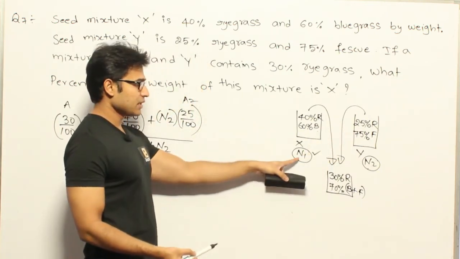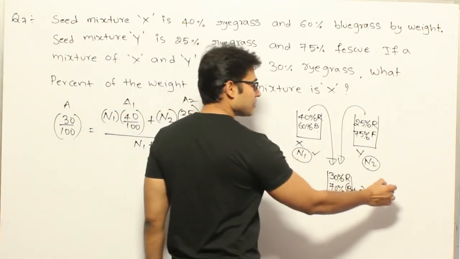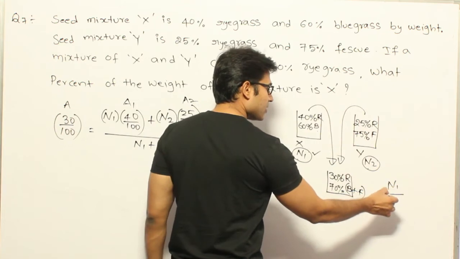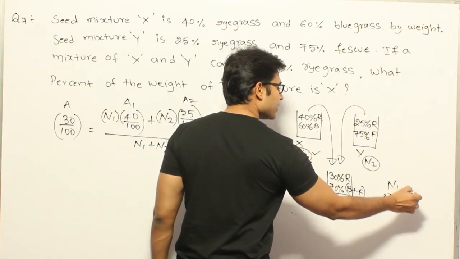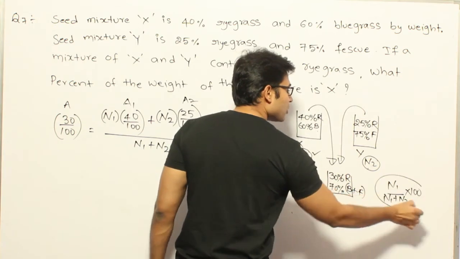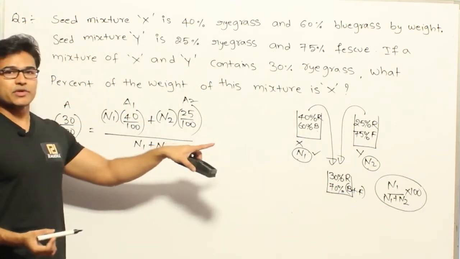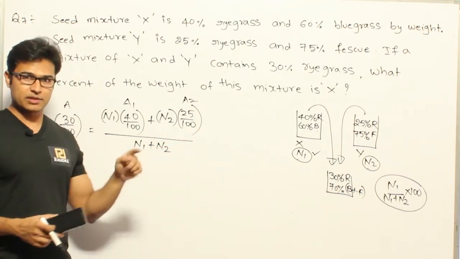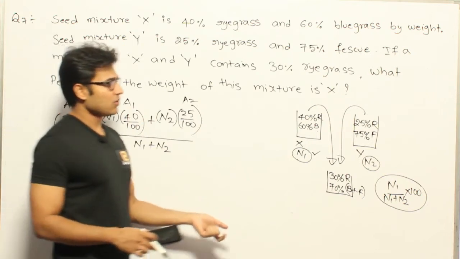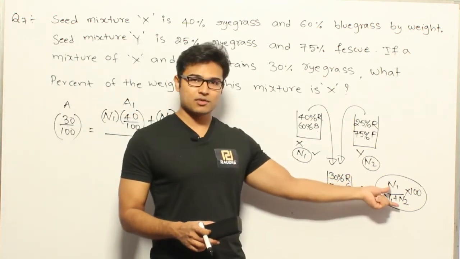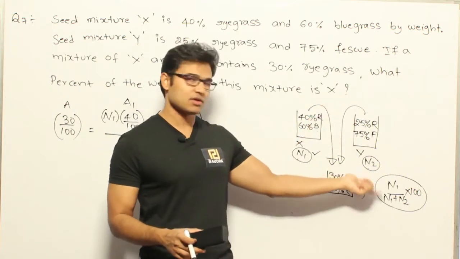If you assume that n1 kgs is taken from here and n2 kgs is taken from here, they are asking this number: n1 divided by n1 plus n2, into 100. So what percent of? I know how to solve that, since this is a percentages question. This topic is discussed in percentages, so I am directly writing it here. If you are not able to understand this, please watch the videos on percentages. You will understand how I wrote this.